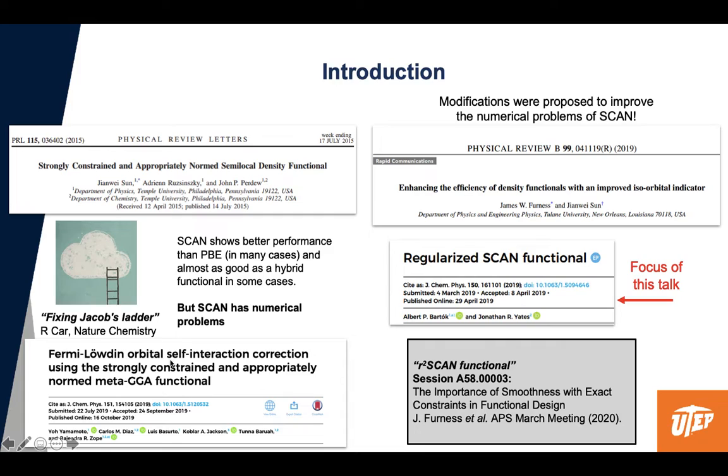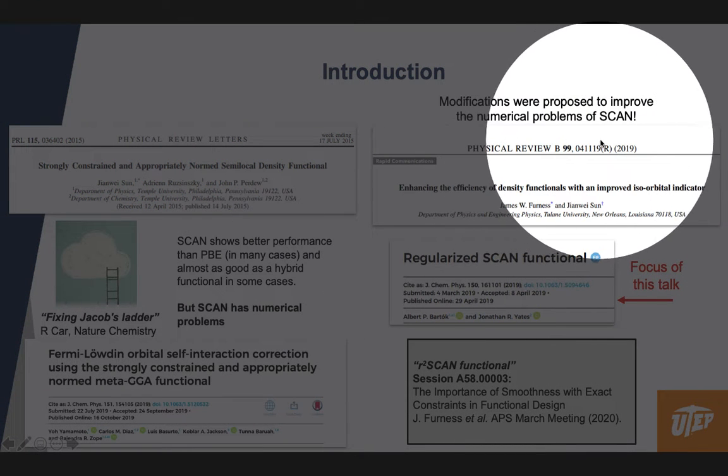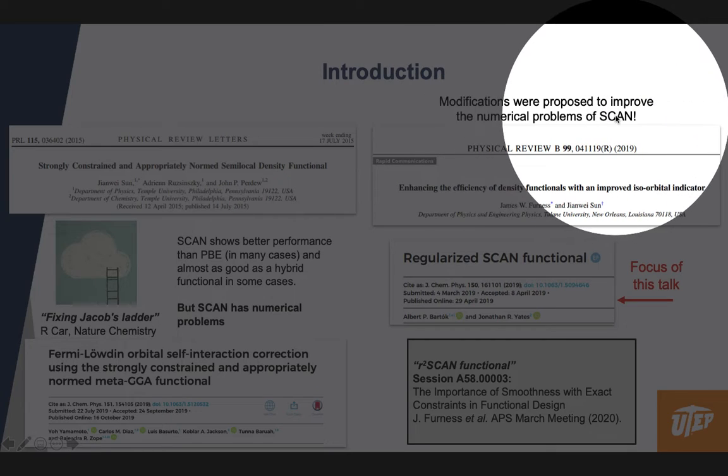However, the implementation of SCAN in DFT software is already very challenging, as we need the exchange correlation energy to converge with respect to a radial mesh. And the implementation of this radial mesh has to take into account any numerical instabilities that the functional may have. So it is indeed documented that SCAN suffers from numerical instabilities, which are caused by the use of the iso-orbital indicator function. So some modifications have been proposed in the past to improve these numerical problems of SCAN.